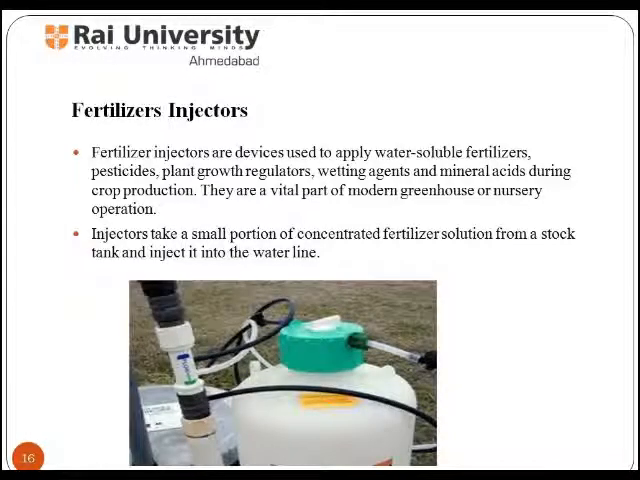Now let us study about fertilizer injectors. Fertilizer injectors are devices used to apply water soluble fertilizers, pesticides, plant growth regulators, wetting agents, and mineral acids during crop production. They are a vital part of modern greenhouse or nursery operation. Injectors take a small portion of concentrated fertilizer solution from a stock tank and inject it into the water line.